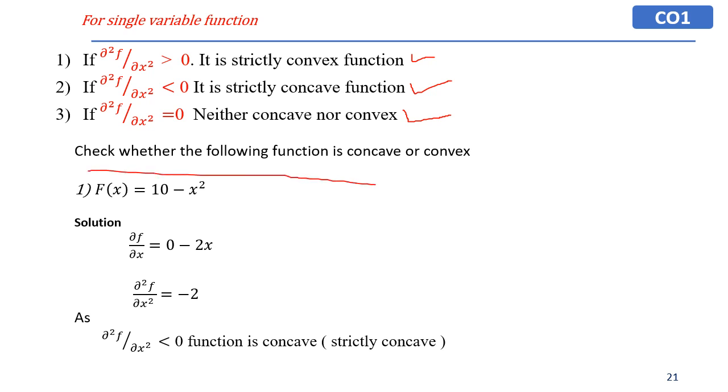Check whether the following functions are convex or concave. In the first example, f of x is equal to 10 minus x square. ∂f/∂x is equal to minus 2x, and ∂²f/∂x² is minus 2. As this value is less than 0, our function will be a concave function.